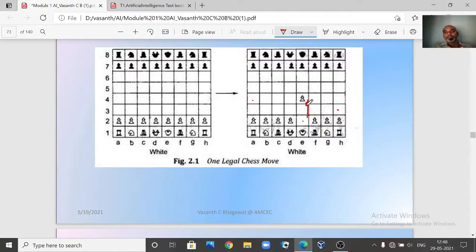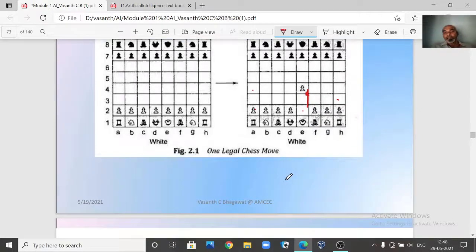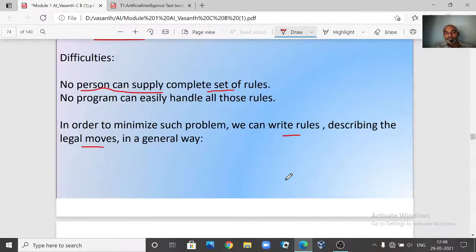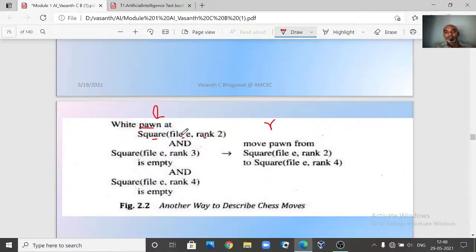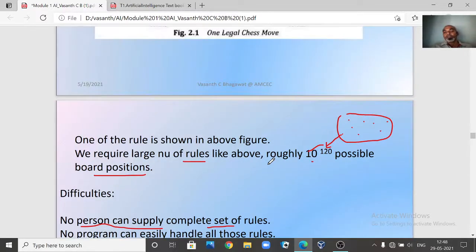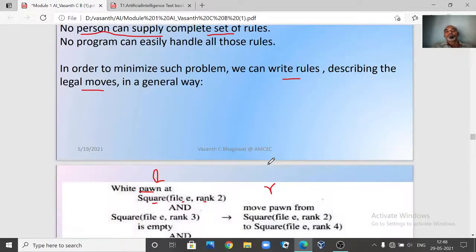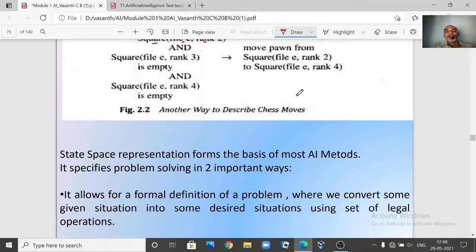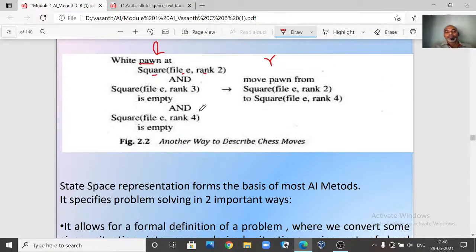If this is the board configuration and it matches, and if there are any other conditions, then you move the pawn from that square to some other square. So if it matches, what are you going to do? Like this, now we are going to write the rule.